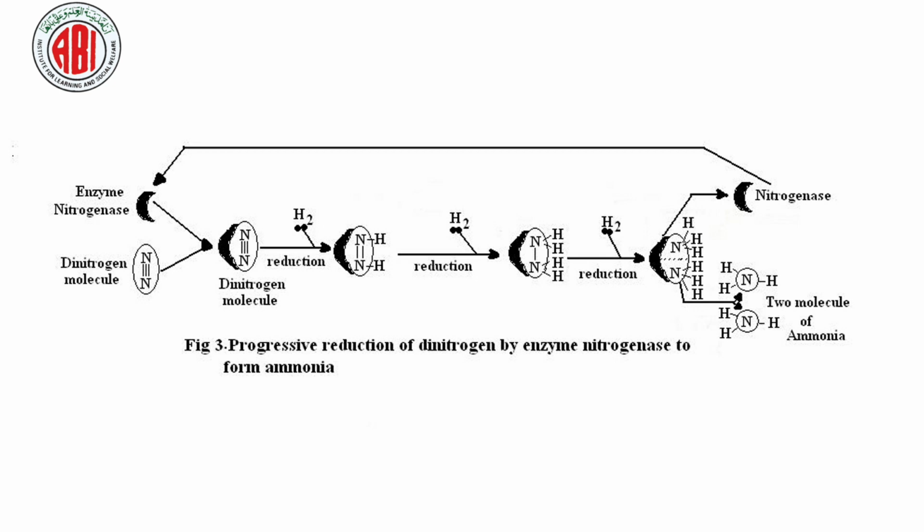Then in the further reactions, again the breaking of one bond between the 2 atoms of nitrogen takes place by the enzyme hydrogenase. After the breaking of the second bond between the atoms of nitrogen, one more molecule of hydrogen attaches to these nitrogen atoms.